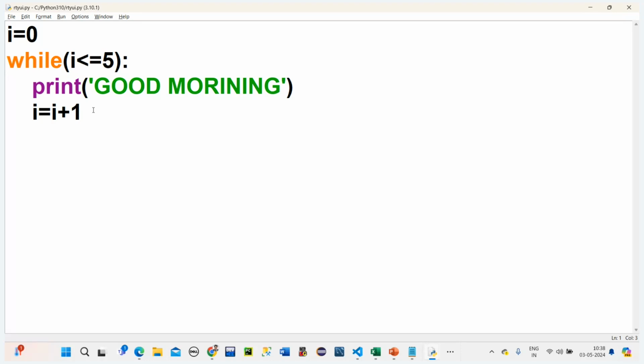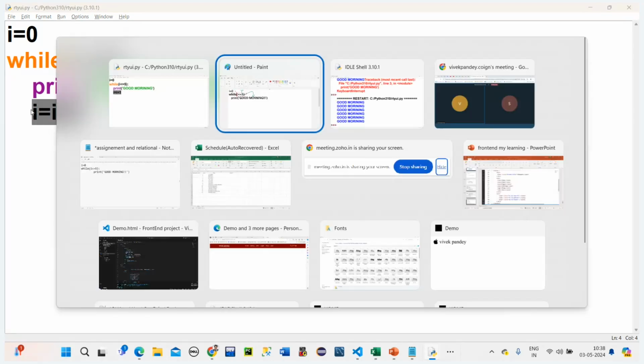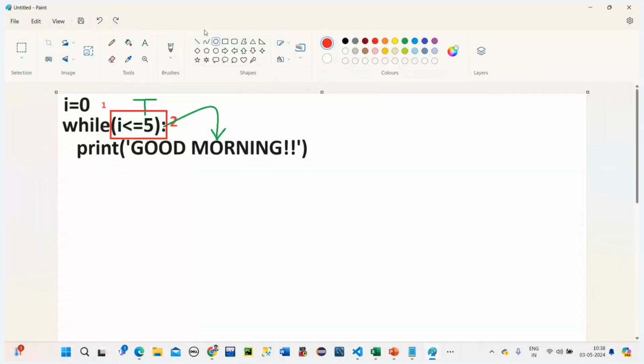This point is important here. Now, how this control flow is working, that I will explain to you.